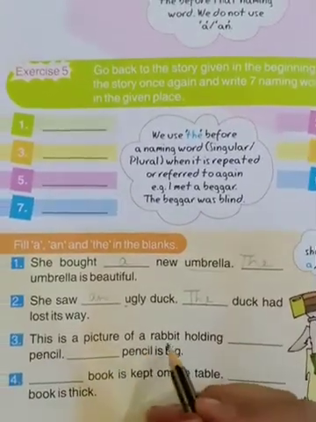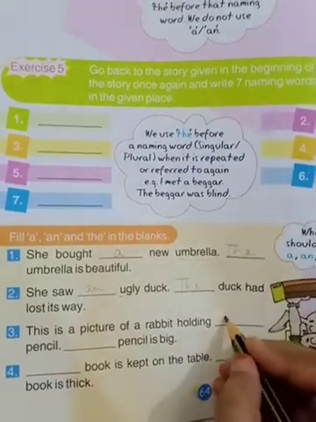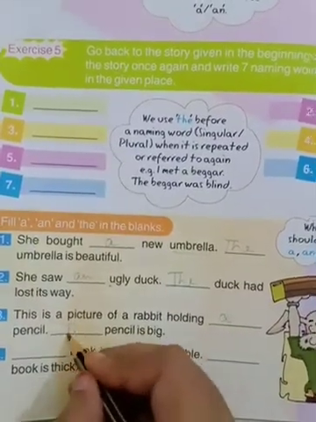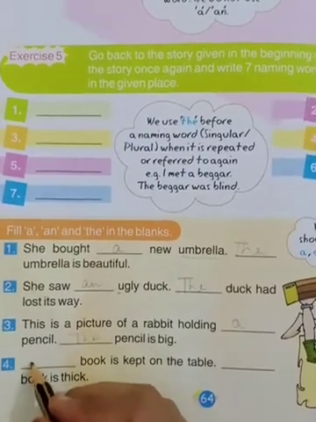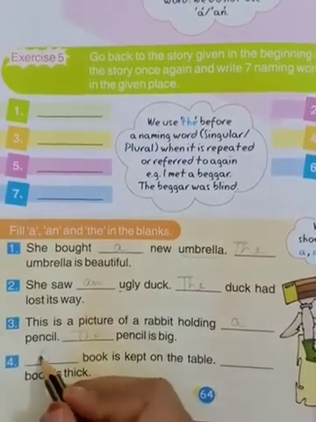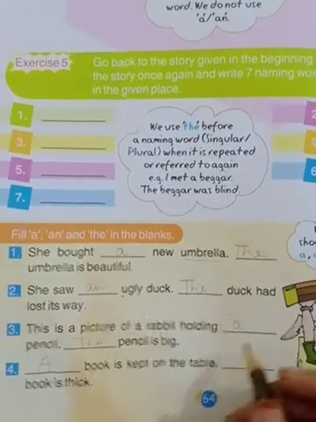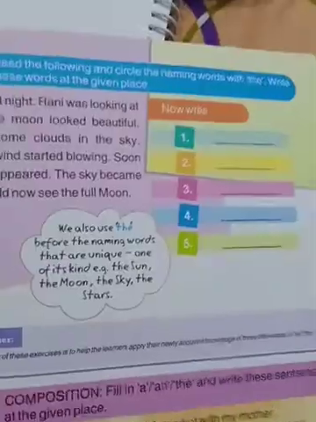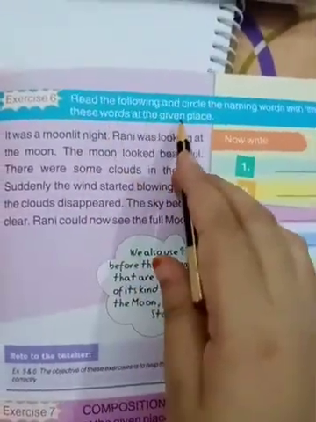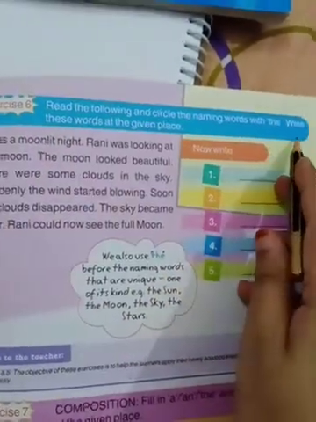This is a picture of a rabbit holding a pencil. The pencil is big. A book is kept on the table. The book is thick. So next is: read the following and circle the naming words with the.